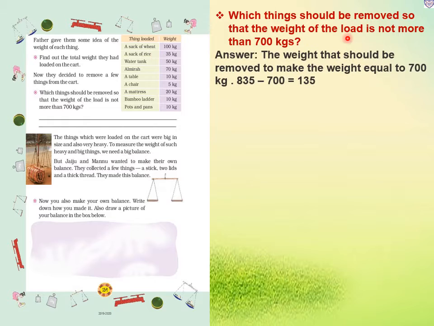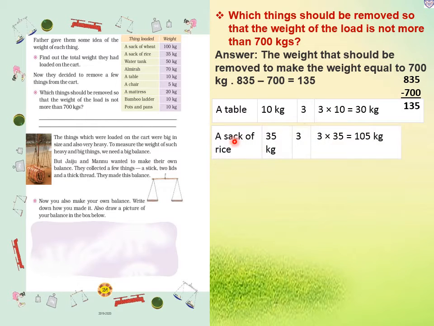So the weight that should be removed to make the weight equal to 700 kg. Our total weight is 835, and we want the load to be 700. So how much is more? 835 minus 700. 5 minus 0, 5. 3 minus 0, 3. 8 minus 7, 1. So 135. Which things will they take out? A table is 10 kg, and how many tables are there? 3. So 3 tens are 30 kg. They will remove these first. Then a sack of rice.